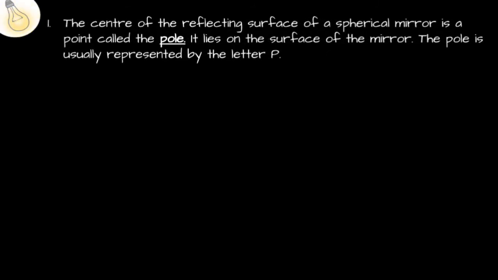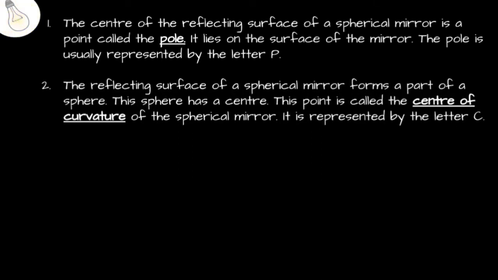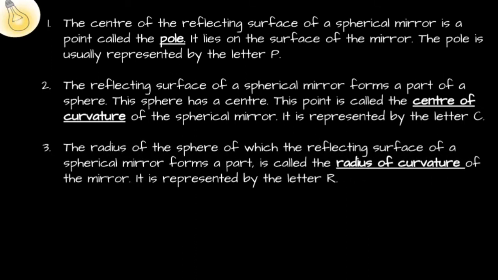Now, we shall see the different parts of a spherical mirror. As we had discussed previously, the center of the spherical mirror is the pole, represented by the letter P. The center of the sphere of which the mirror is a part is called the center of curvature and is represented by the letter C. The radius of the sphere of which the reflecting surface of a spherical mirror forms a part is called the radius of curvature.